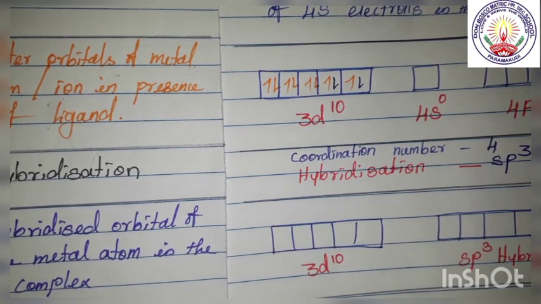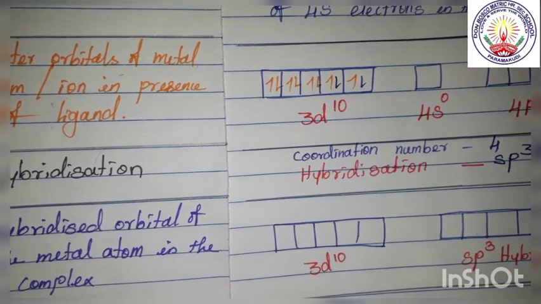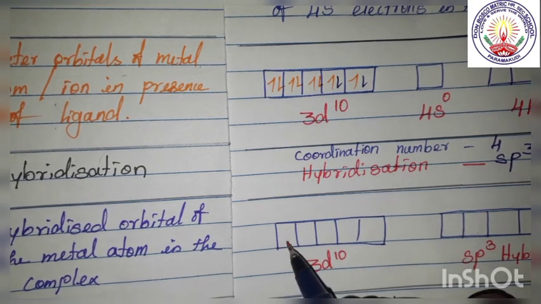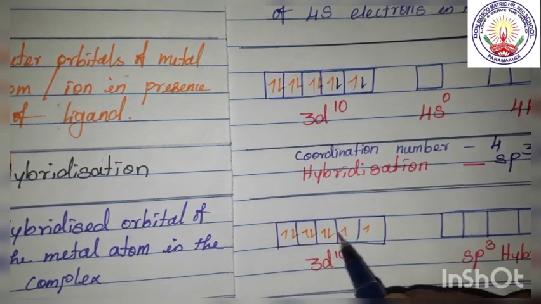Okay, now next one is hybridized orbitals of the metal atom in the complex. So now we are going to write the hybridized. Now how many? 1, 2, 3, 4, 5, 6, 7, 8, 9, 10.